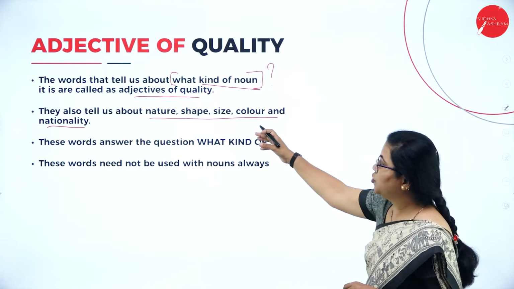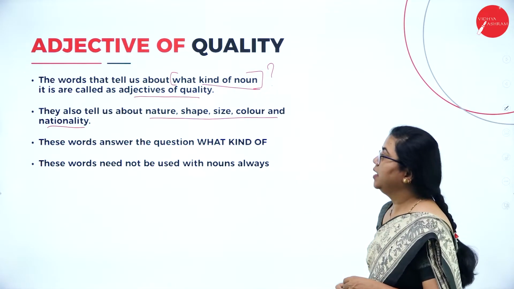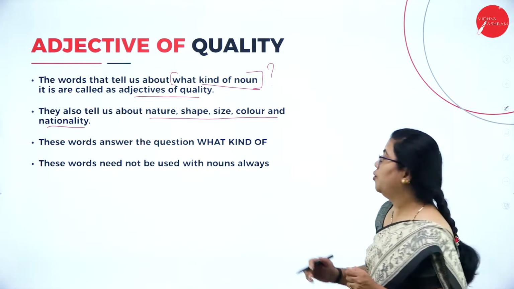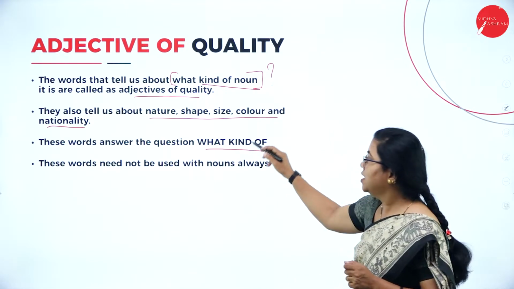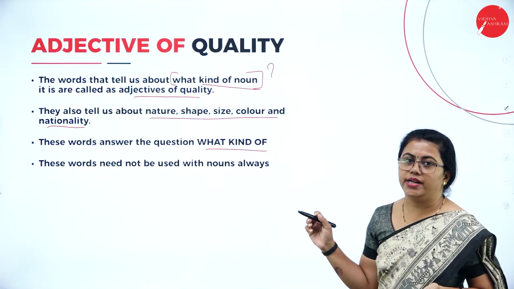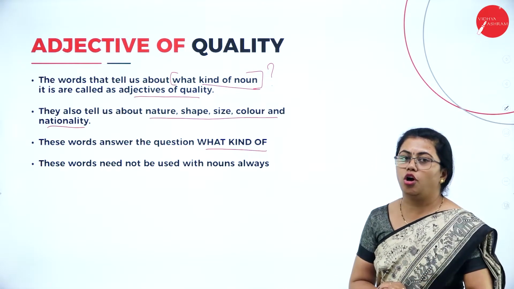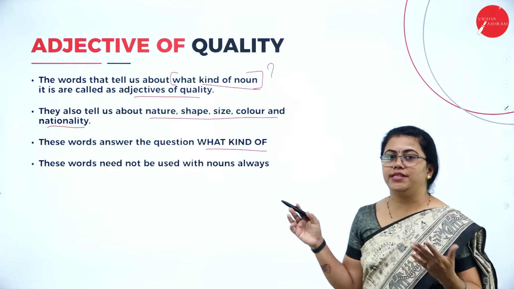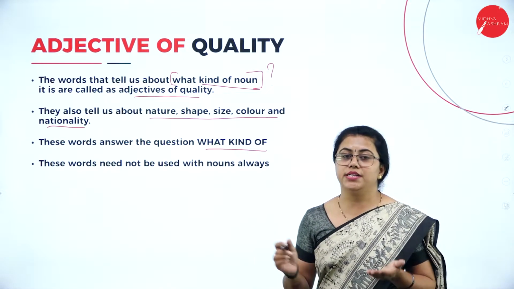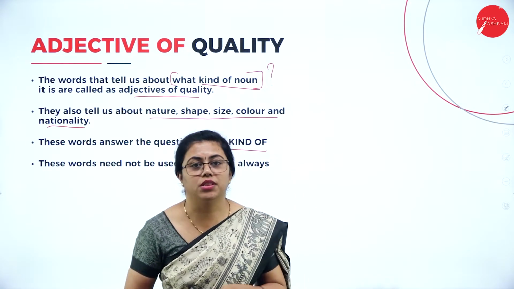So these are the qualities that the adjective of quality talks about. These words answer the question what kind of noun it is. So these words need not be used with nouns always. Usually adjectives are used with nouns only, but adjective of quality has an exception. You need not use it with nouns always.